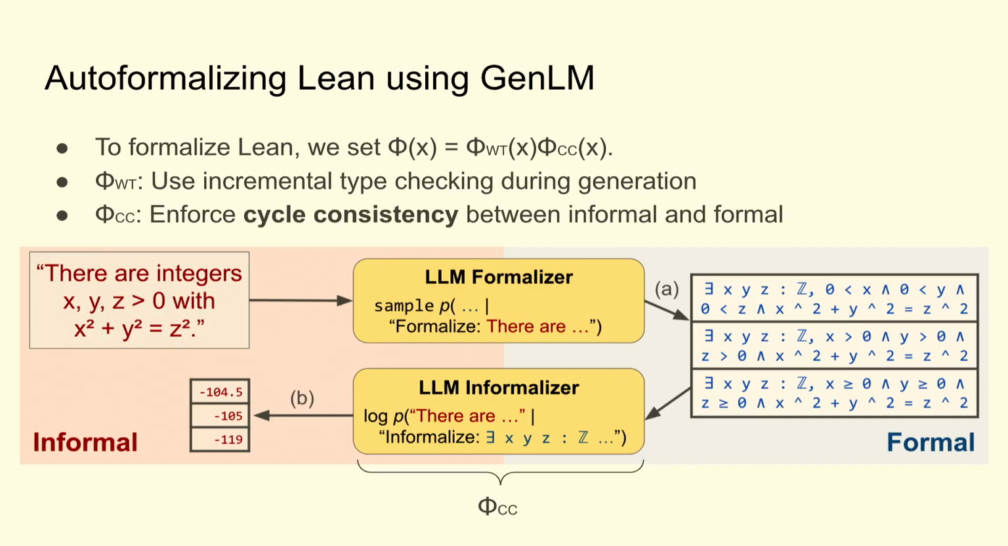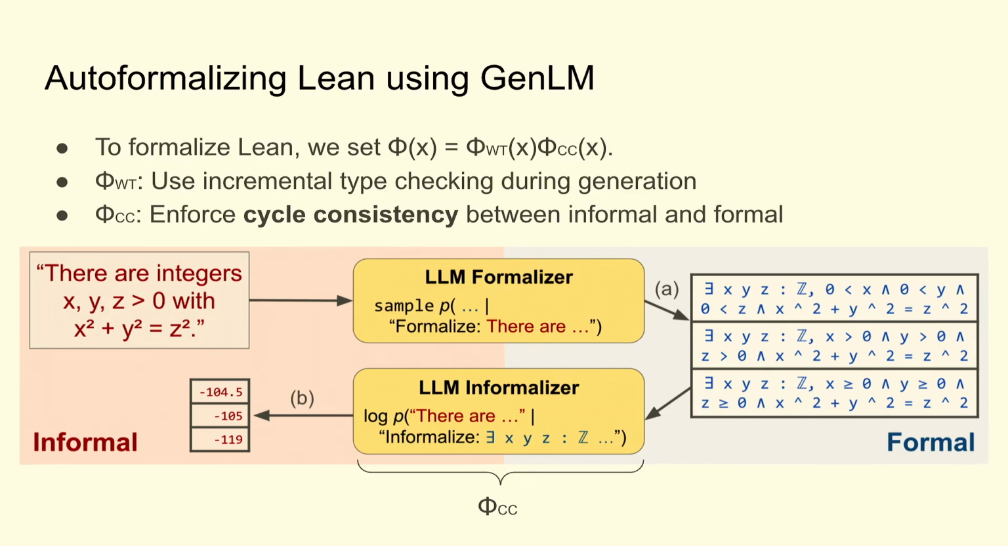And then the second potential that we're going to use, phi CC, or phi cycle consistency, is going to enforce cycle consistency between the informal and formal statements. Cycle consistency is a heuristic that's used in translation that basically says that between 2 translations, the better one is the one whose back translation is more closely similar to the original statement.